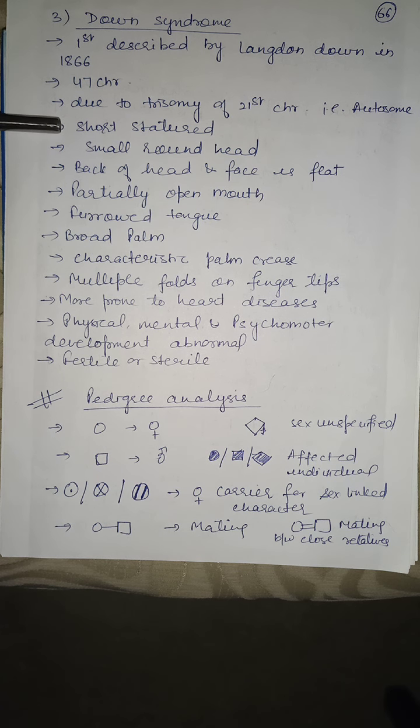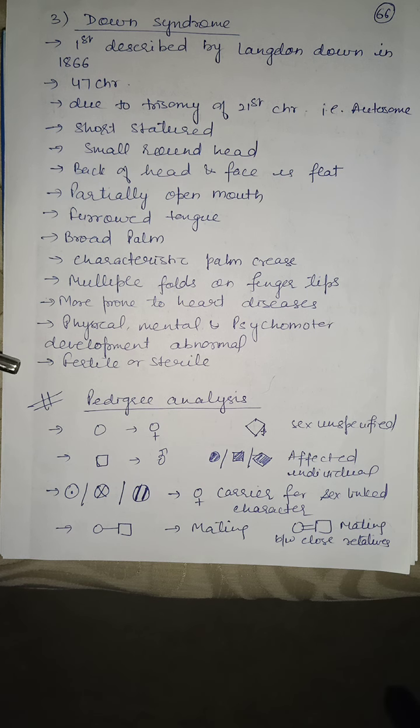The patient will be short statured. He will be having a small round head. Back of head and face is flat, partially open mouth, furrowed tongue, broad palm. Characteristic palm crease will be there. Multiple folds on fingertips. More prone to heart diseases. Physical, mental and psychomotor development is retarded. The patient can be fertile or sterile. Mostly they are sterile.